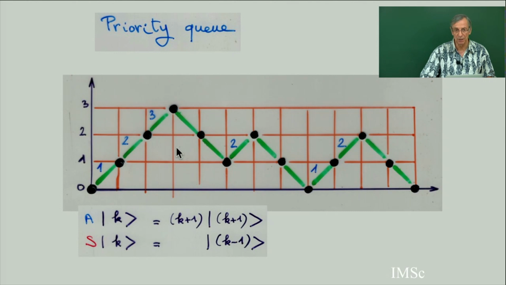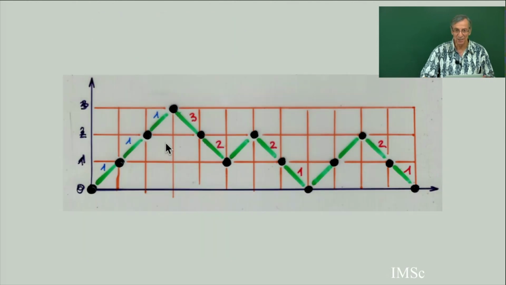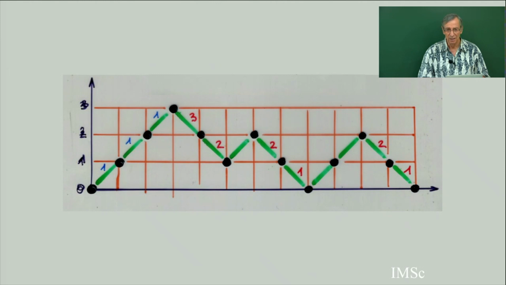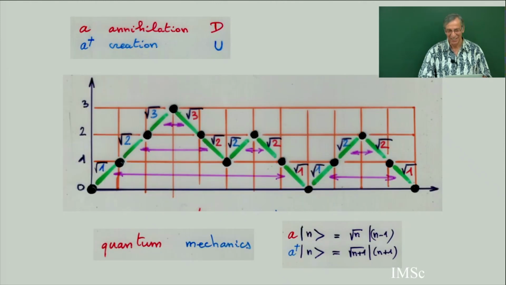Going back to priority queue, so this is this, and you see that one is the dual of the other because each northeast step is related to a southeast step. Here is the association, you see, in purple: each northeast step is associated to a southeast step in a unique way, in a Dyck path. And that is the physics normalization. And now this is the physics, yes.